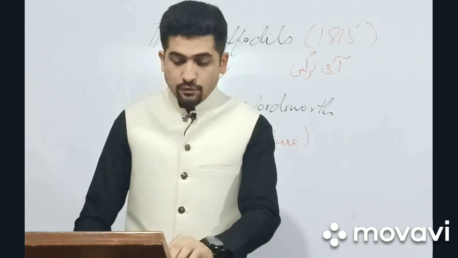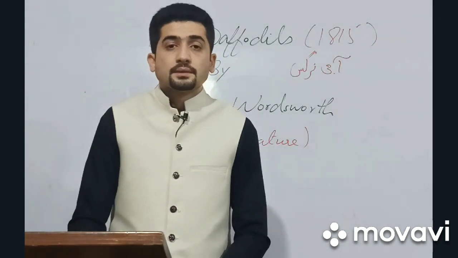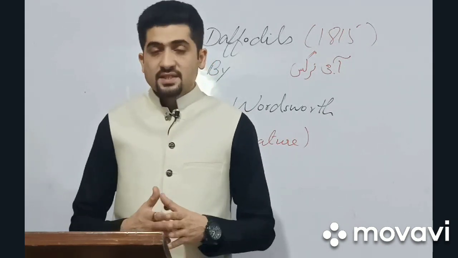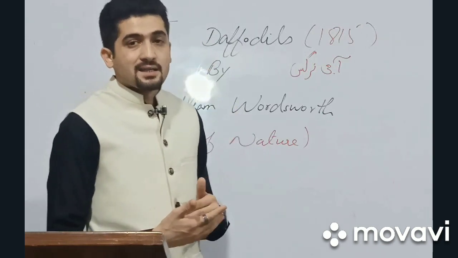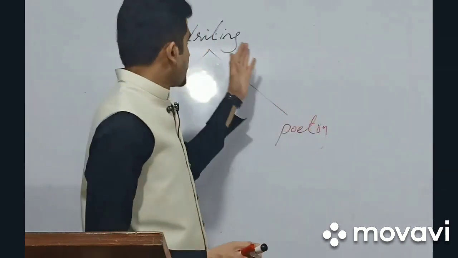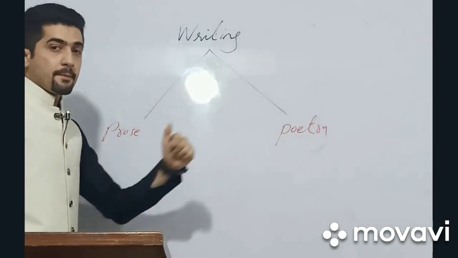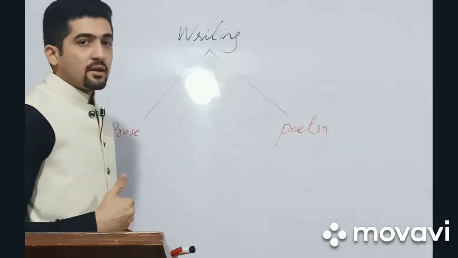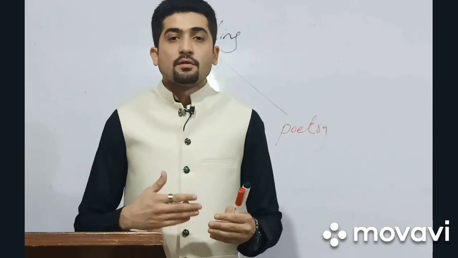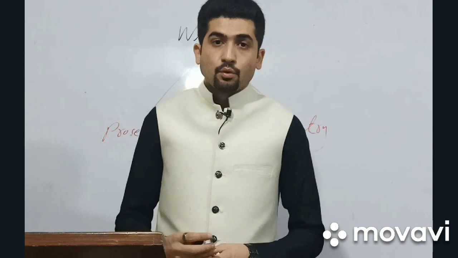If you have a look at your books, the stanza number 1, before starting to explain the poem, you must know what is the difference between a poetry and a normal or ordinary language. The difference is that writing can be further divided into two parts. One is prose, the other is poetry. Now what is prose? Prose is an ordinary language which is found in your books. For example, it is in the form of paragraphs, you can say an essay. All the essays are in prose writing.